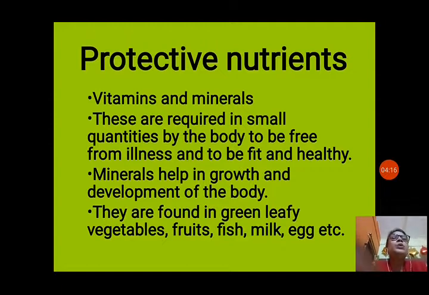Minerals help in growth and development of the body. So it is very important, although it is required in very small amounts, but if you do not take vitamins and minerals, then it can cause you many deficiency diseases. They are found in green leafy vegetables, fruits, fish, milk, egg, etc.